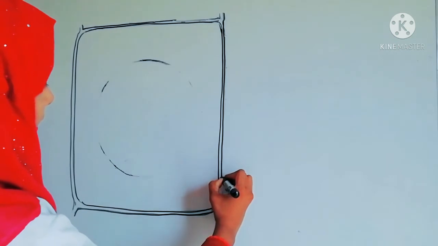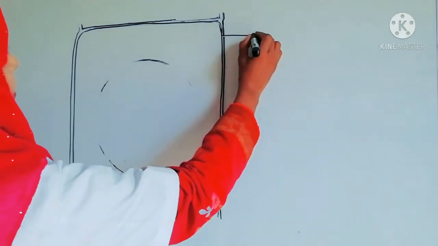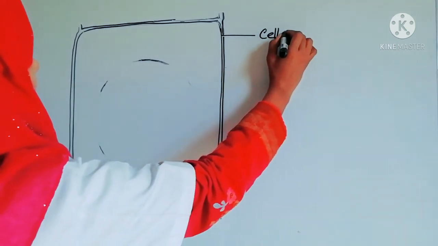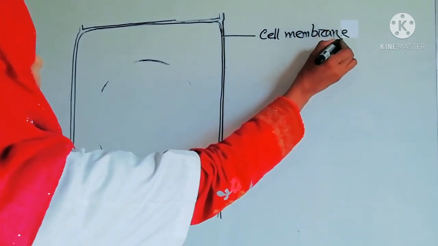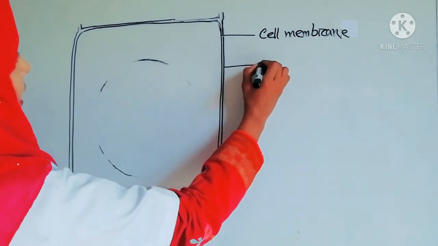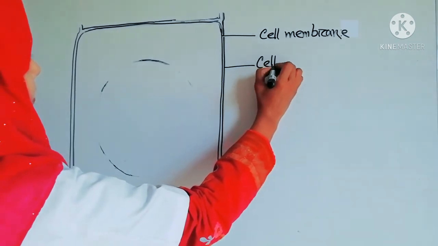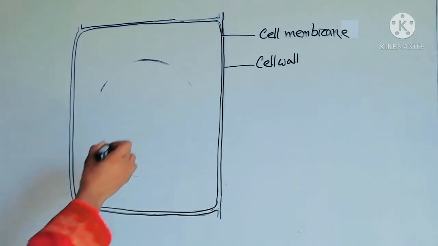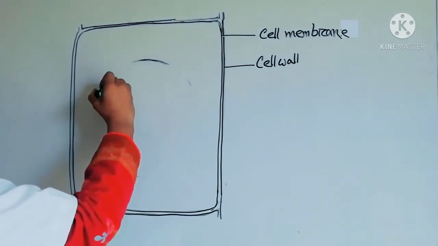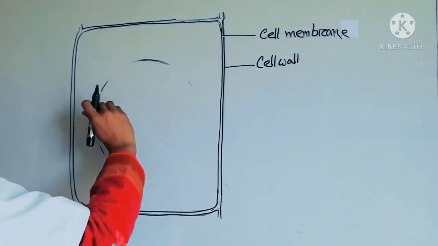The inner line is the cell membrane and the outer line is the cell wall. Then inside the rectangle shape we have to make a circle.